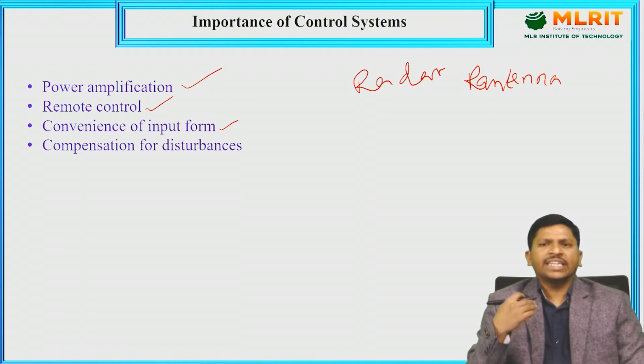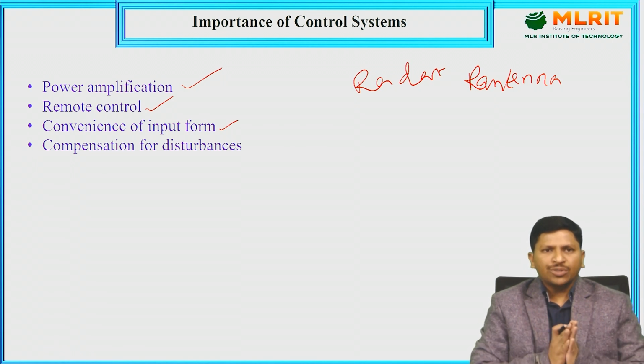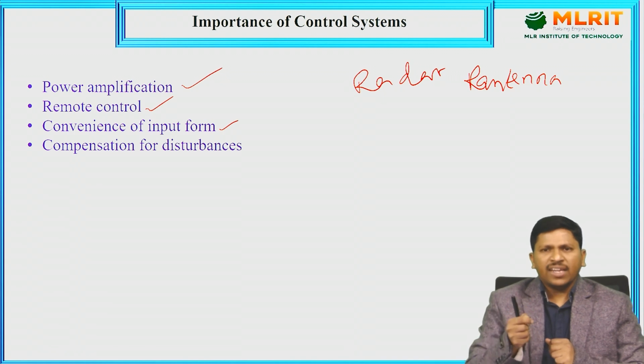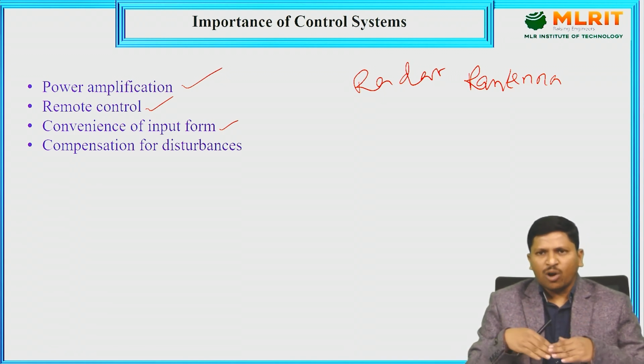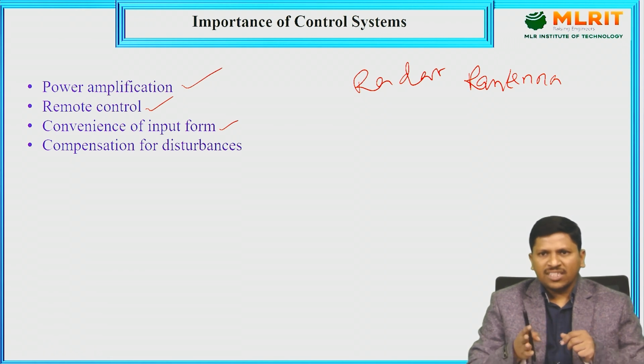Now I want to decrease my room temperature. For that I am going to use the AC remote. I want a particular temperature, so I am going to use the remote control. I want to decrease my room temperature for our convenience. That is the convenience of input form by using the remote control, right? That is the best example for changing the convenience of input form, decreasing the temperature.